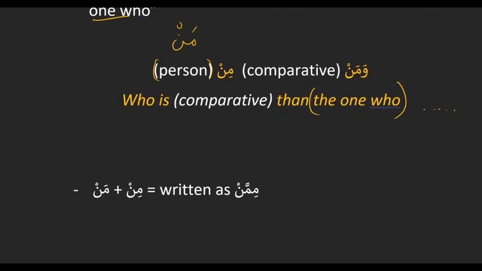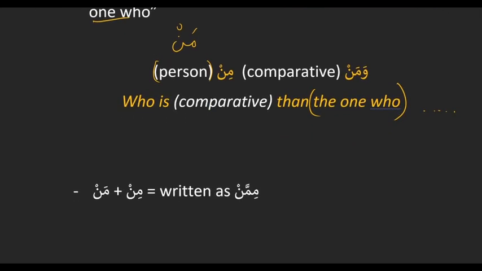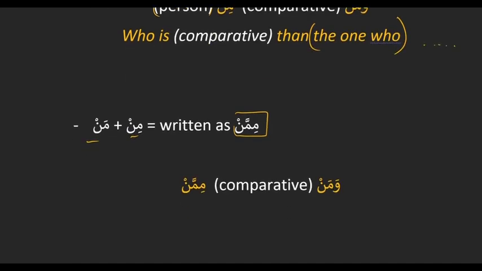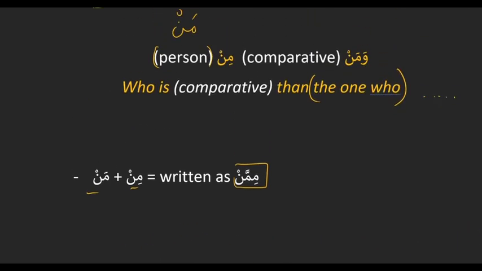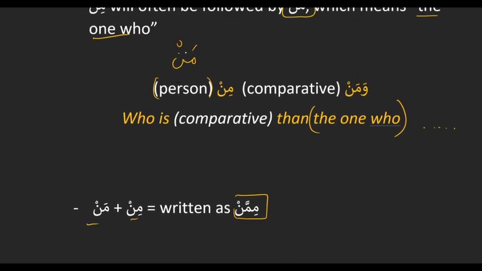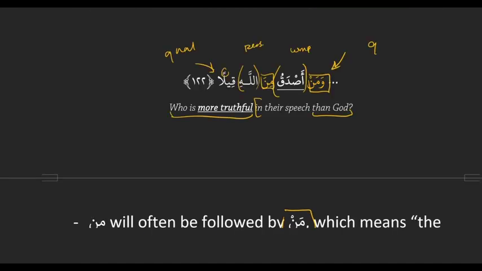And then the way this will look in Arabic, because when you have a min followed by a man, they merge in the script and they look like mimman. It turns into mimman. And so the way this template will look is waman, comparative, mimman, which translates as who is comparative, and then the one who. So it's the same template, except the person is replaced with a man. The person field is filled up by a man, which means the one who. Who is more something than the one who does something.